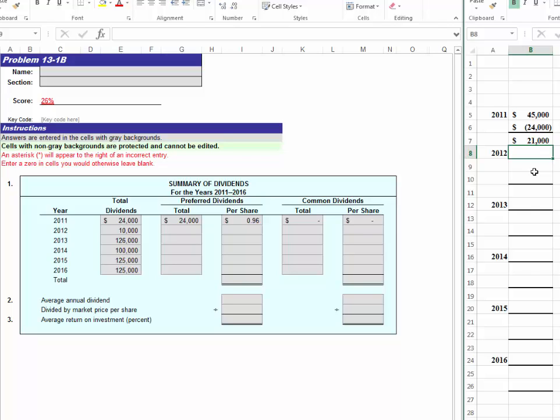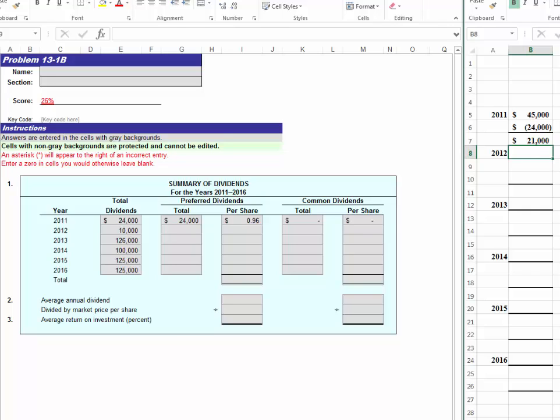In 2012, the board of directors declared $10,000 in dividends. Again, this is not going to be enough to cover all the dividends, but we need to figure out what the total amount is. First, we had the $21,000 that was in arrears from the years before.